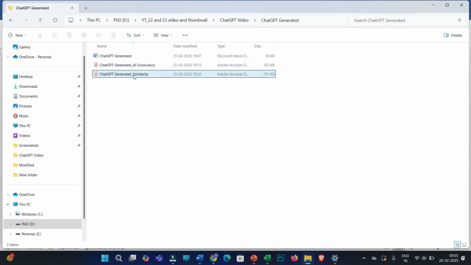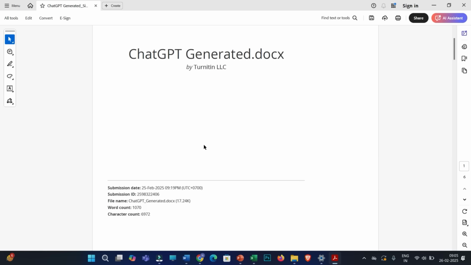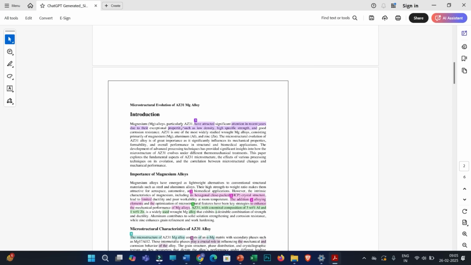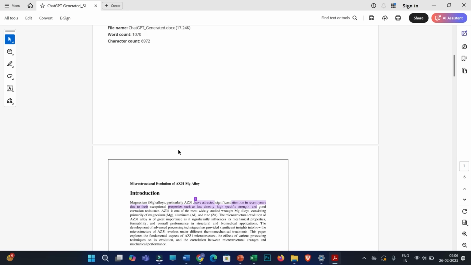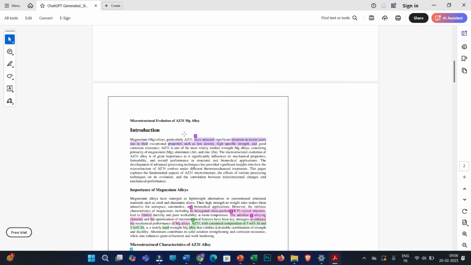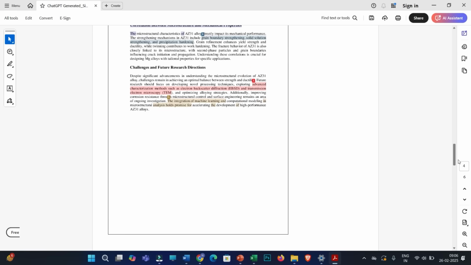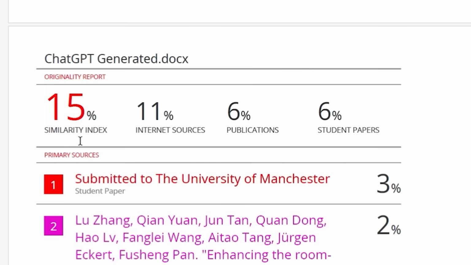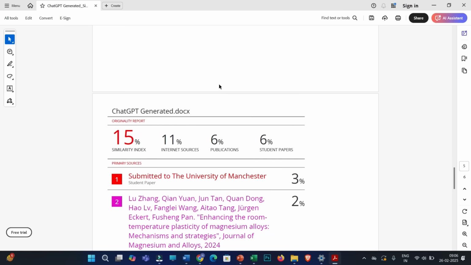So let us first check the similarity report. We know that when you generate something by using ChatGPT, most of the time the similarity comes around 10 to 15%, and that is quite acceptable. In this case as well, as you can see, this is 15% similarity. So similarity would not be an issue if you are generating or rewriting something by using ChatGPT.